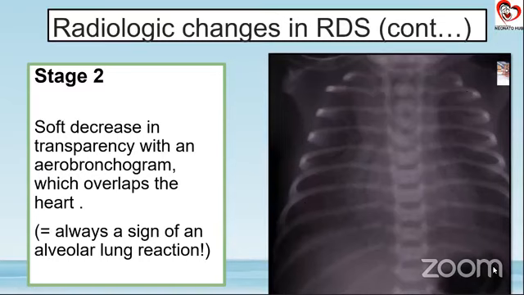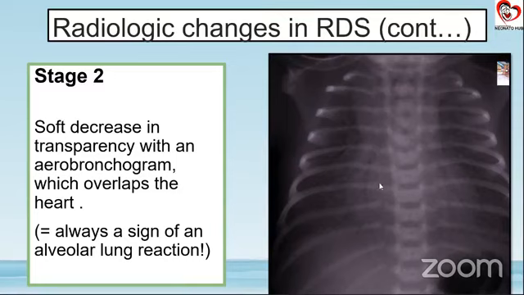Always compare it with the stomach bubble. The mistake which has happened in this X-ray is that whenever you take a chest X-ray for a baby for any reason in an NICU, make sure that a nasogastric tube is always in and it reaches the stomach. Because first of all, in the same X-ray you can look at whatever anatomic defects we talked about, and all those things also get cleared in one go rather than subjecting the baby to multiple radiation episodes. Plus the stomach bubble is very clear, so it gives you an ease to compare with the lung fields.